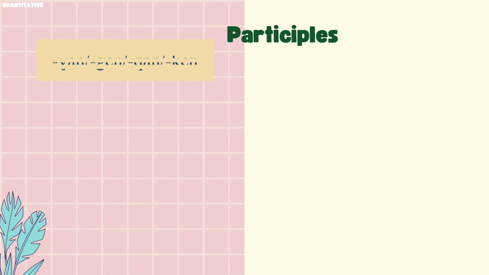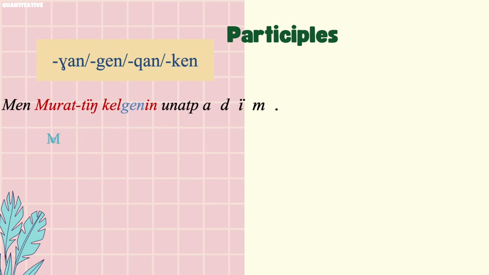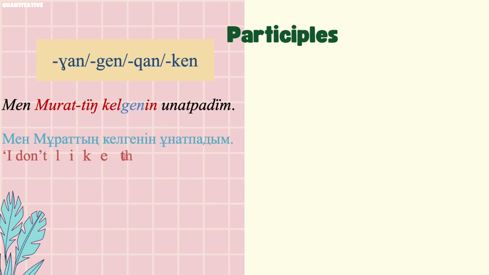Regarding the distinction between the perfect participle ған, ген, қан, кен, and the present participle атын, етін, итін, the perfect participle refers to events happening in the past, while the present participle refers to events that happen regularly or will happen in the future. For example, мен Мұраттың келгенін ұнатпадым. I don't like that Murat has come.